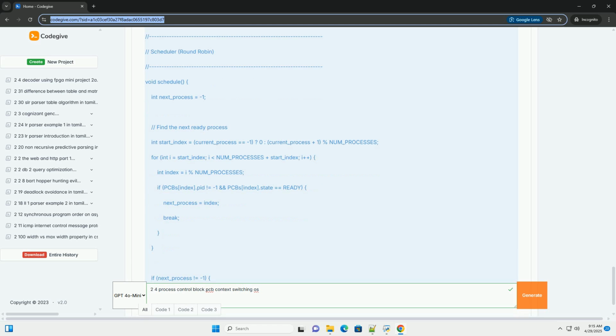3. No memory management. This example doesn't include any memory management. In a real OS, you would need to allocate and manage memory for each process, potentially using virtual memory techniques. 4. No I/O. There's no handling of I/O operations, for example reading from the keyboard or writing to the screen. 5. Error handling. The error handling is very basic. A real OS would need more robust error handling to deal with unexpected situations.